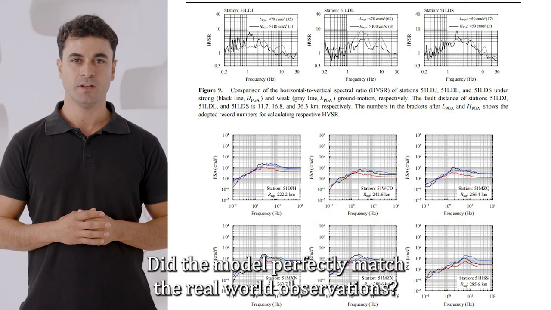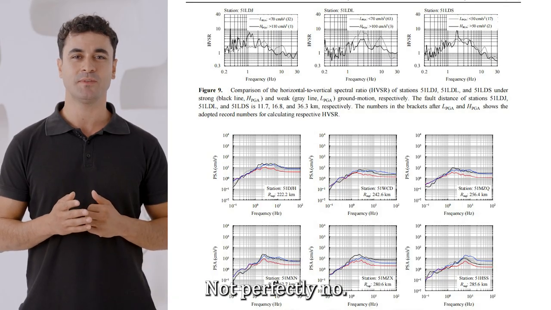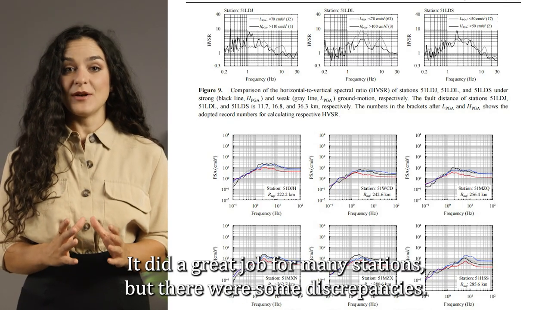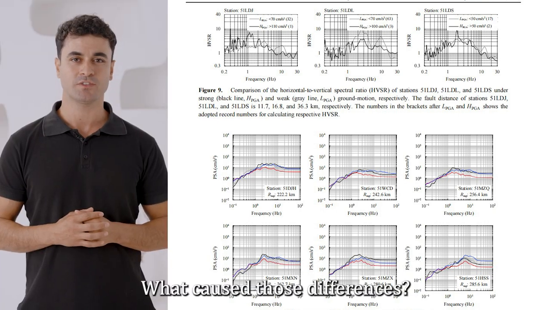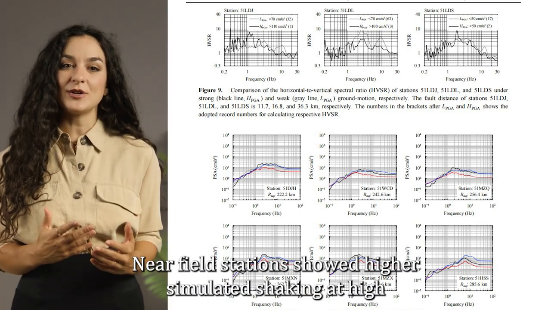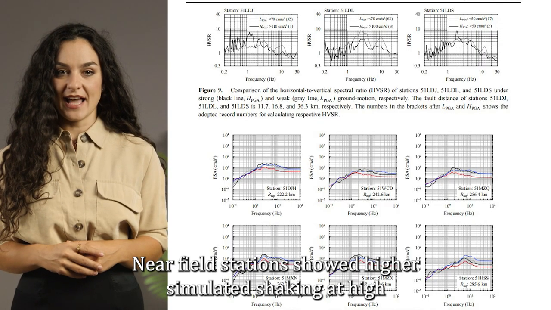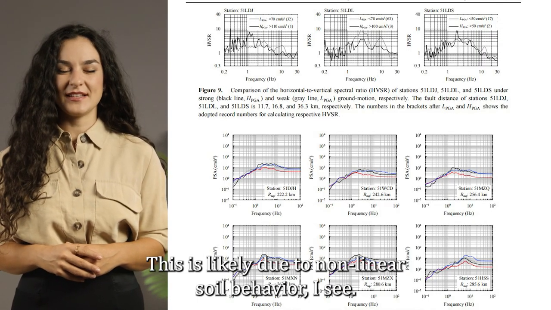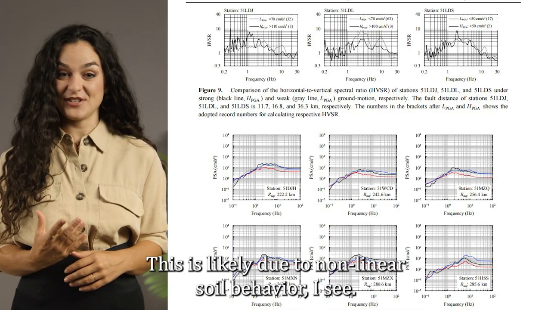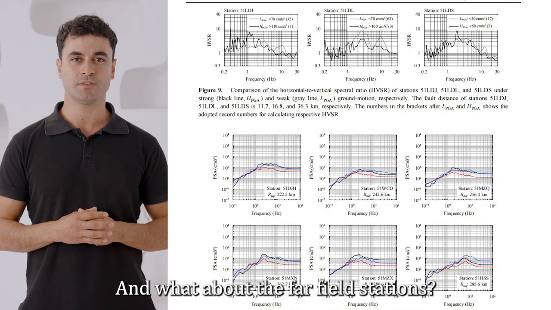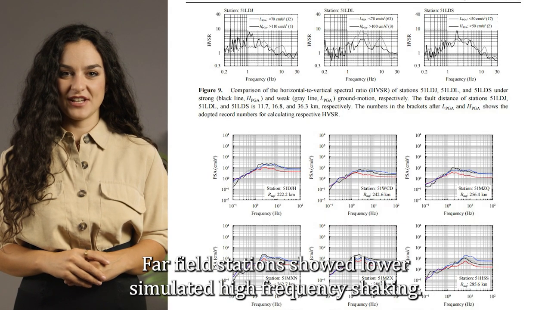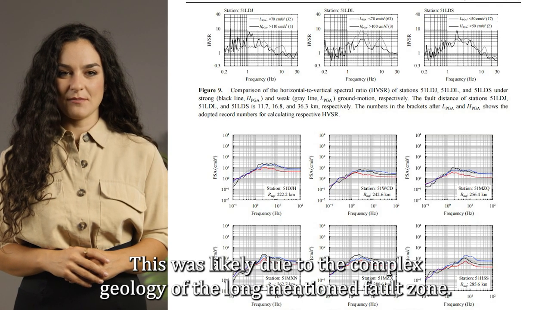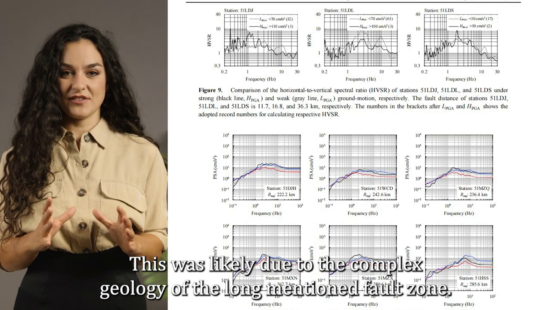Did the model perfectly match the real-world observations? Not perfectly, no. It did a great job for many stations, but there were some discrepancies. Oh, really? What caused those differences? Near-field stations showed higher simulated shaking at high frequencies than observed. This is likely due to nonlinear soil behavior. I see. And what about the far-field stations? Far-field stations showed lower simulated high-frequency shaking. This was likely due to the complex geology of the fault zone.